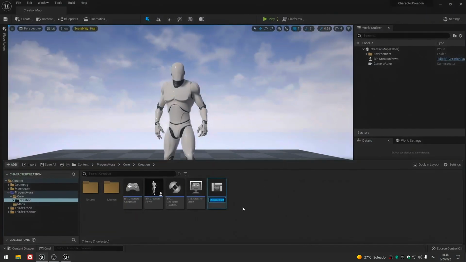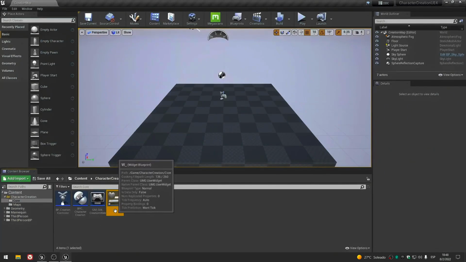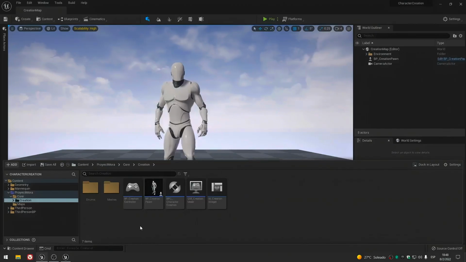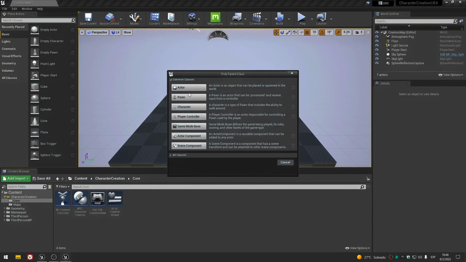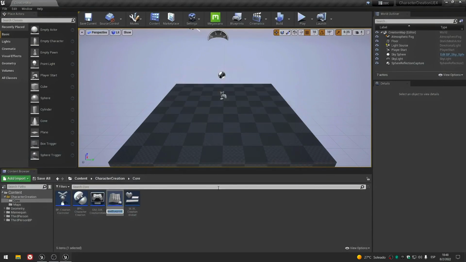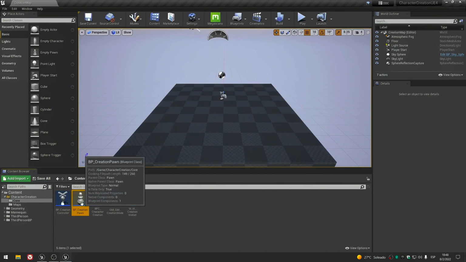Okay, and this should be our main widget, but the name that I chose was creation widget. And finally, what we need is the pawn, of course. Let's call it BP pawn or creation pawn, whatever you want. Well, more or less like I showed you at the previous presentation.